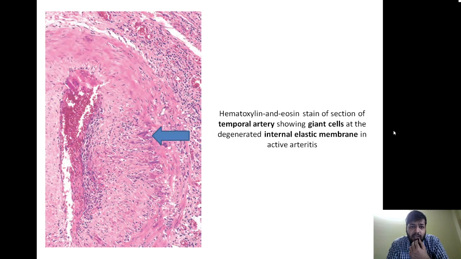Okay, so if you can see this histological image, what are these? These are nothing but the giant cells present at the level of the internal elastic lamina, which gives the appearance of a granulomatous inflammatory lesion.